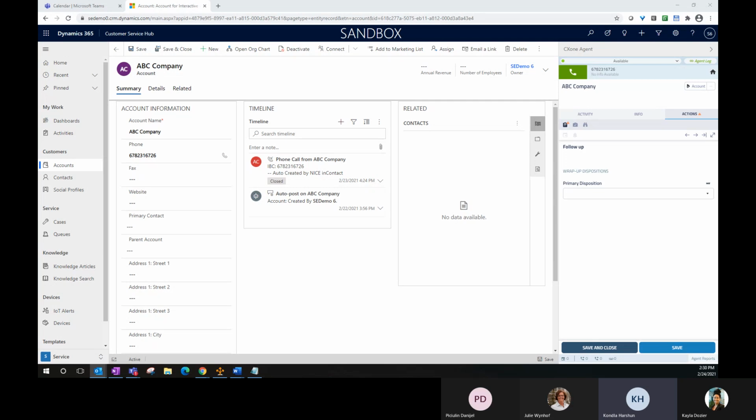Because if there were no phone calls in the queue, it will pop up the email and agents can work on the email automatically. Now they have to manually go in and work on the emails, and when a phone call comes in, they have to abandon the email and then start working on the phone call. Yep. And I think back then we kept saying, yeah, it can work because we can do work item routing, but work item routing is completely different than it coming in through the ACD.